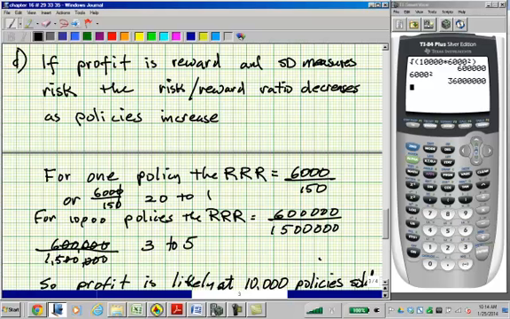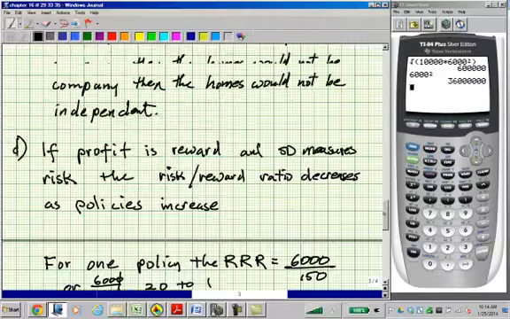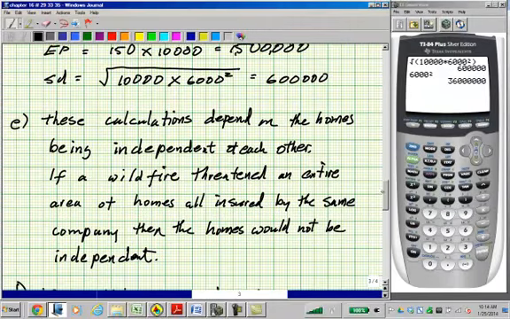Now the denominator is bigger than the numerator. In other words, the reward is starting to exceed the risk. So profit is likely at 10,000 policies sold. Now, what do these calculations depend on? They depend on the homes being independent of each other. If a wildfire threatened an entire area of homes, all insured by the same company, then the homes would not be independent, and all of a sudden the risk ratio would not hold. The risk, the numerator, would get really big. The company could be wiped out.